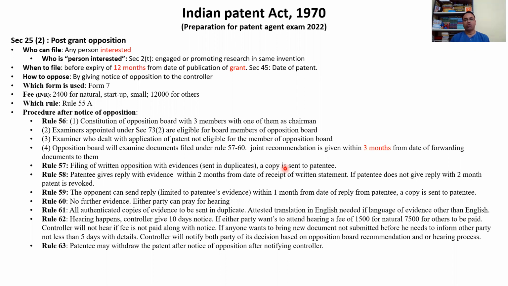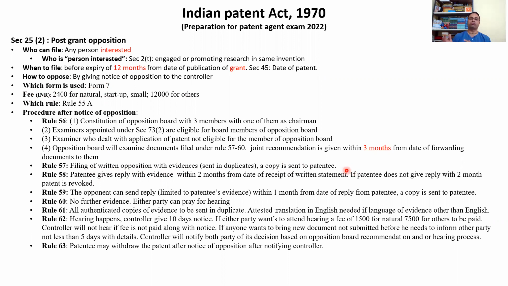Okay, and what are the documents? Rule 57, filing of the written opposition with evidences. So the first document is that any person interested will file an opposition, meaning he will file form 7, pay the fees as applicable, and in that form 7 he will also give evidences, all the prior arts and everything, and it is given in duplicate, and a copy is sent to the patentee.